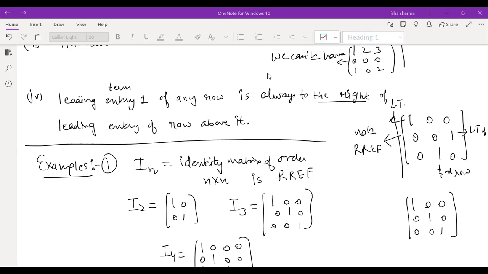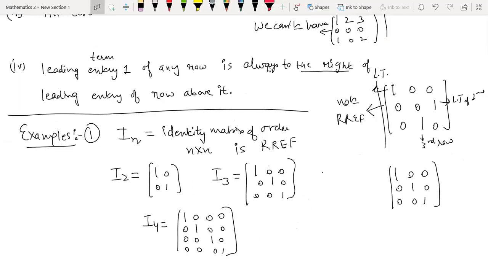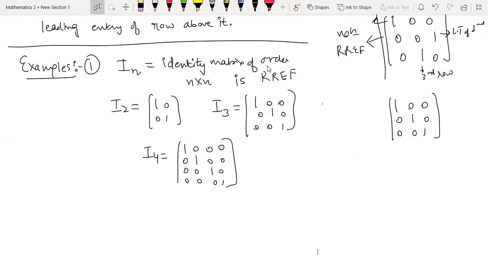Right, so let me give you more examples of RREF, and then we will demonstrate each and every point again. All 4 conditions I will explain again with the help of more examples. Let me first explain this with this example only, the identity matrix. As you can see here, I have written that the identity matrix is a row reduced echelon form, but why is it? You can see all the conditions. What is the first condition? The first condition is that the leading term of every non-zero row should be 1.